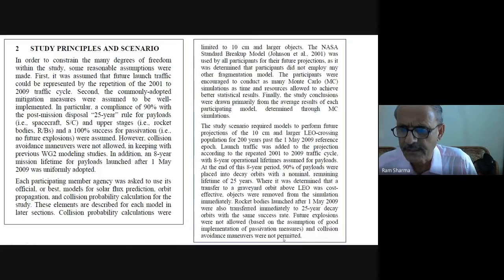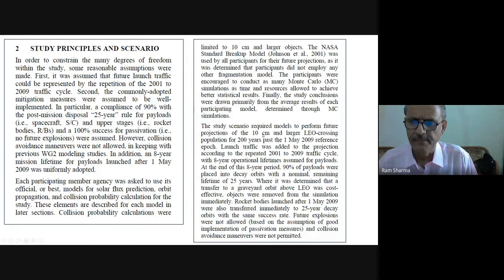So this was a very interesting study which we had carried out. The study scenario required models to perform future projections of the 10 centimeter and larger low Earth orbit population.